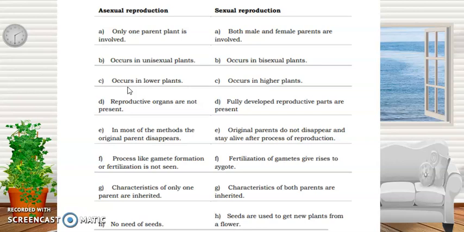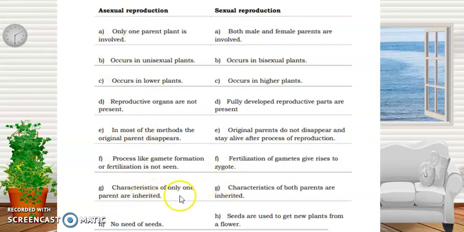Then, we have, for the process like gamete formation or fertilization, we cannot see that in asexual reproduction. Whereas, in sexual reproduction, fertilization of gametes give rise to zygote. Next is for the characteristics of only one parent. So, that's for asexual reproduction. Characteristics of only one parent are inherited.